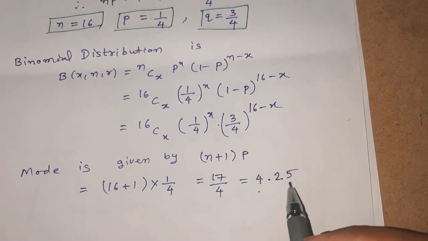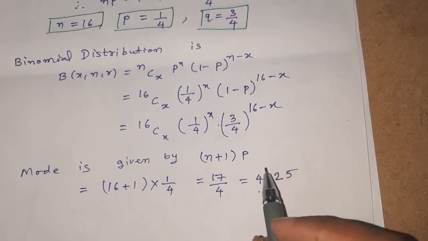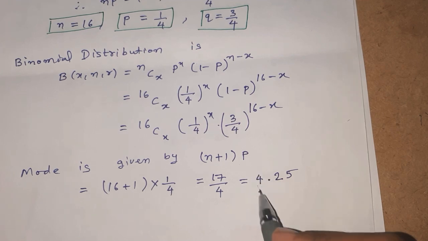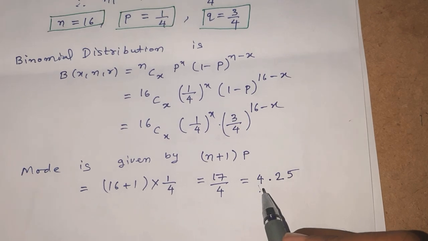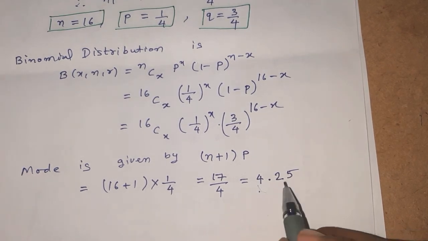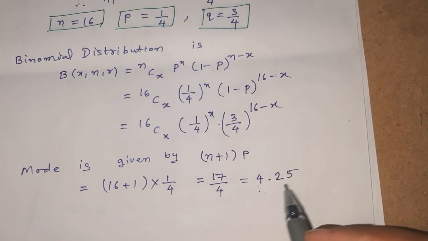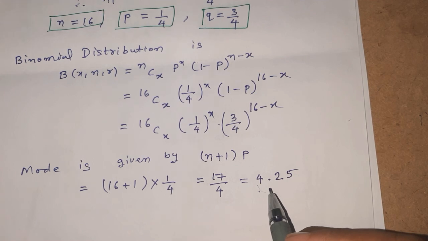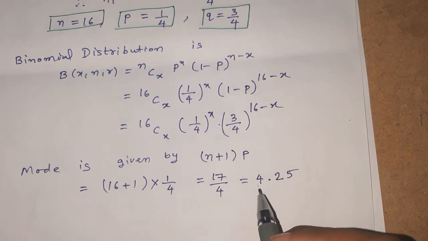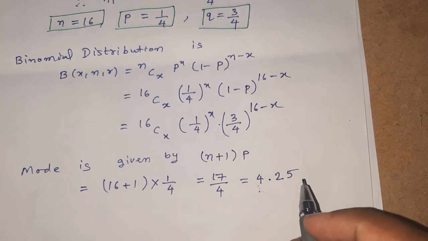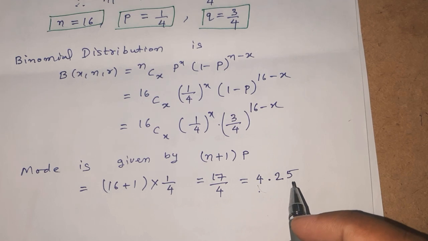Since this is not an integer, we have to take the integral part of this value. The integral part is an integer very close to 4.25 and less than 4.25. There are so many integers less than 4.25: 3, 2, 1, 0, minus 1, minus 2, minus 3.